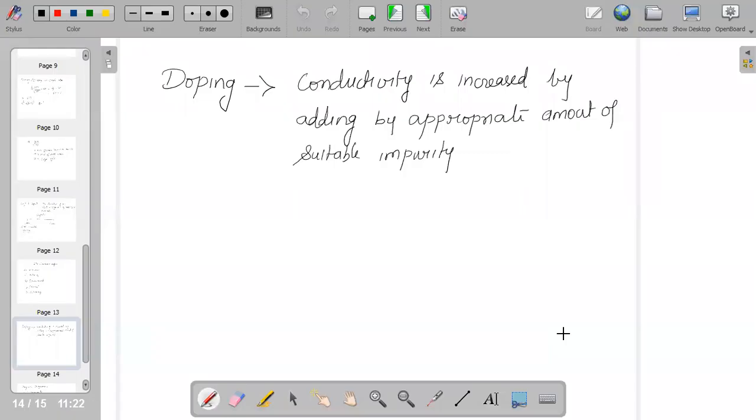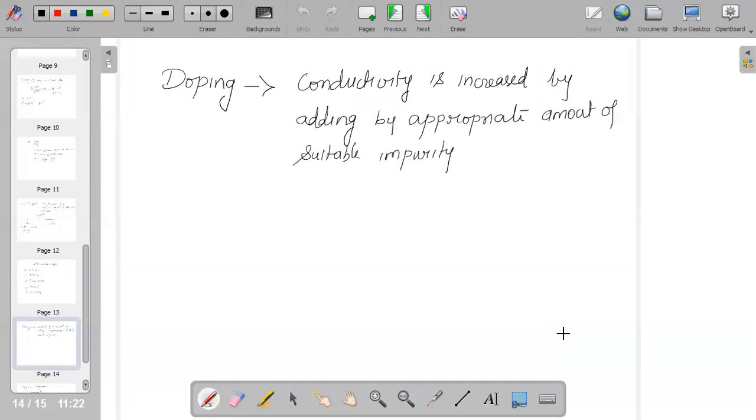Based on it, it is being categorized whether it is a solid, liquid, or. And when we are talking about a concept that is called doping, doping is a method we are using to increase the conductivity.